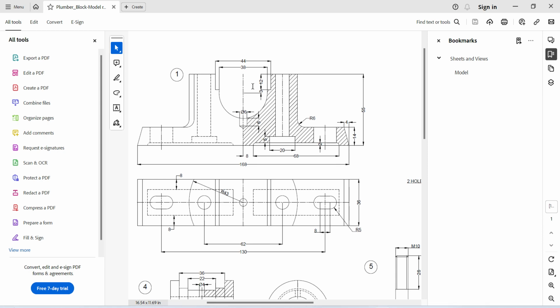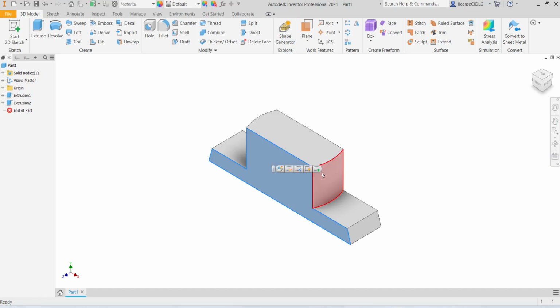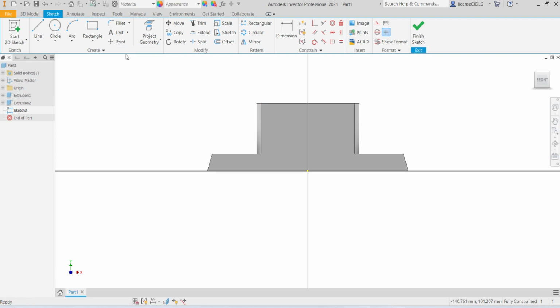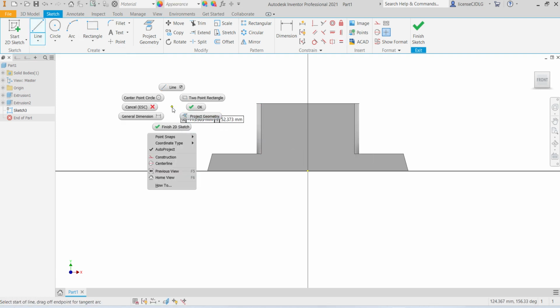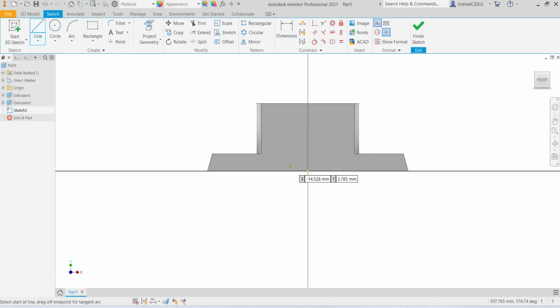Now I will do the center cutout here. So for that, select this surface, sketch. First create on center line, construction line.